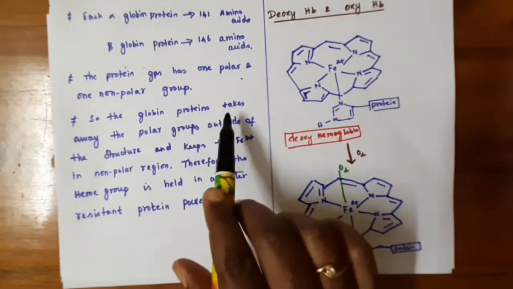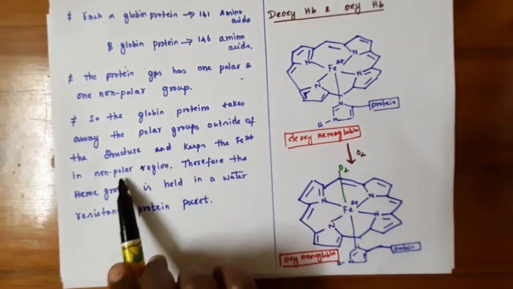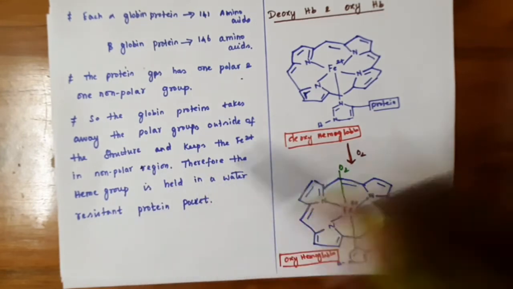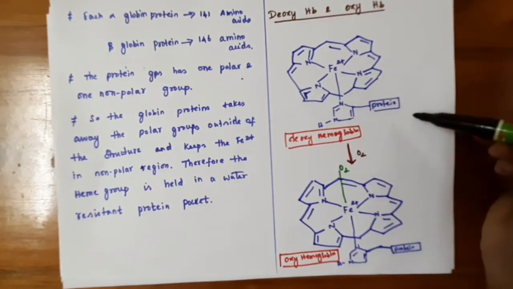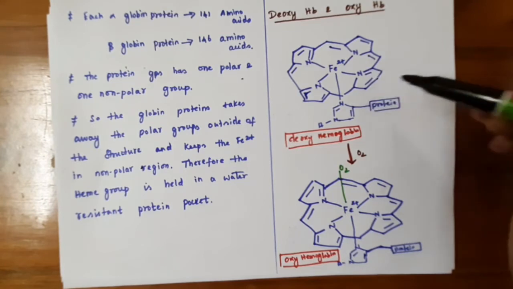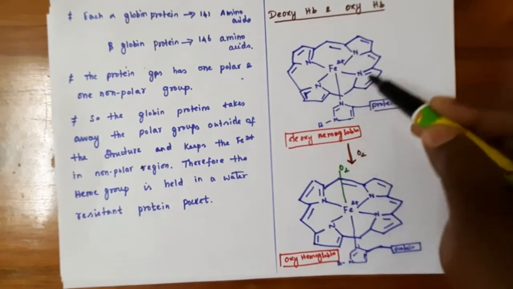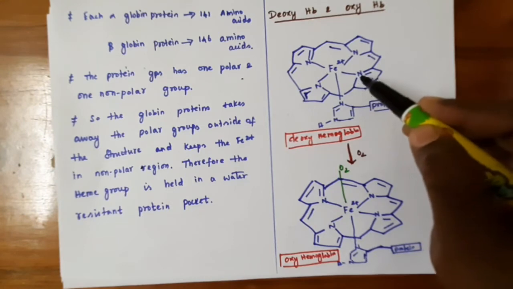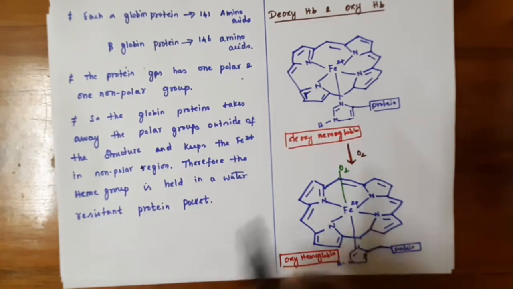The globin protein keeps the polar groups outside the structure and keeps the Fe2+ in the non-polar region. Therefore the heme group is held in a water-resistant protein pocket. The protein keeps the polar groups outside and places non-polar groups near the Fe2+, so there is no aqueous condition inside the iron region. So this Fe2+ is held in the resistant protein pocket. This is about the hemoglobin structure.